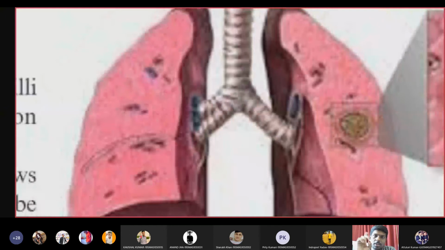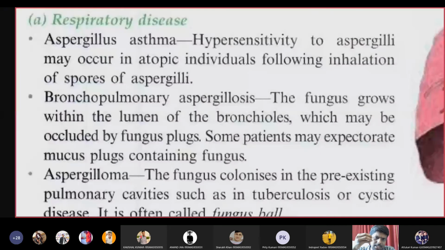But don't get scared by this green color. In your normal cold you will get green, due to the presence of white blood cells. The type of green sputum you will see in aspergillosis infection is entirely different. It will be really thick green with the mold. You can feel the mold texture, the fungal texture in this expectorate. A mucus plug containing fungus can be easily identified, in green color. That particular condition is called bronchopulmonary aspergillosis.